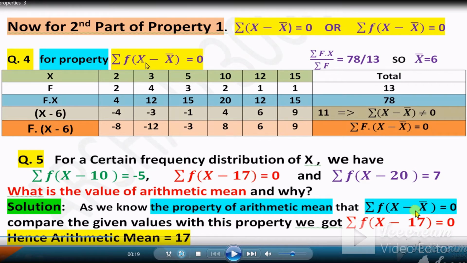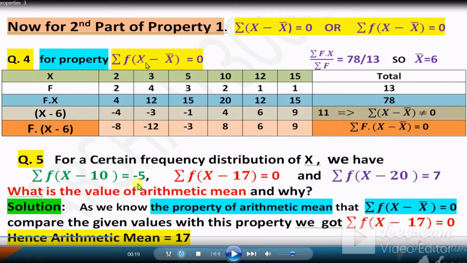Why are we using this property here? Because now in the options frequencies are given. When frequencies are given, then write the property with frequency. There are two properties equal to 0. The first is without frequency and the second is with frequency. Now use this one because frequencies are given now. So compare these given options with this property.